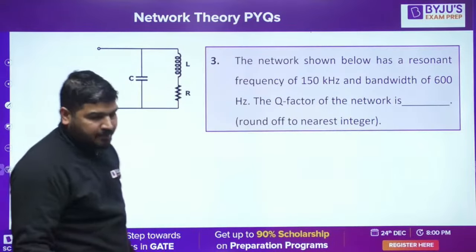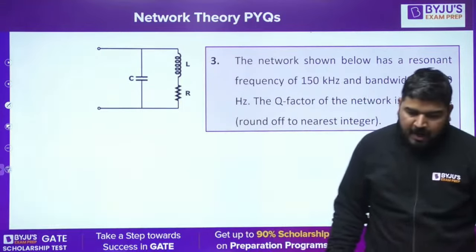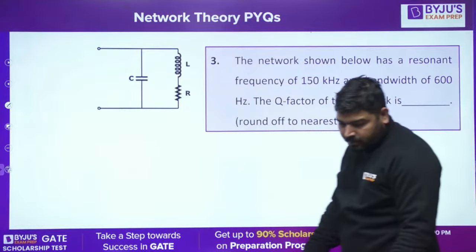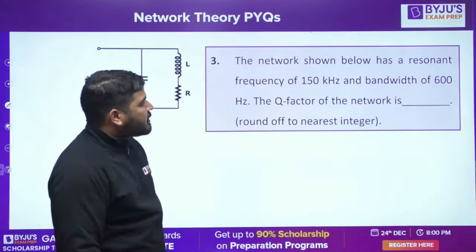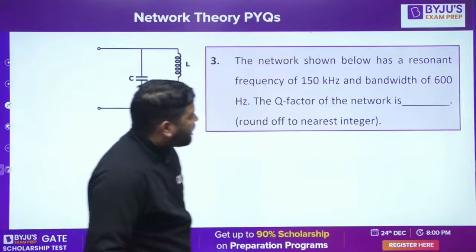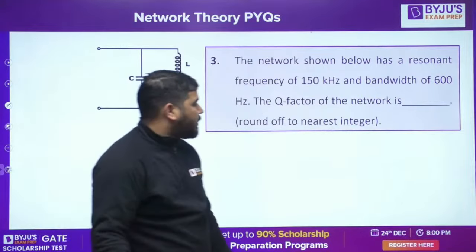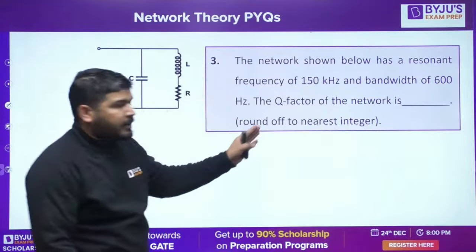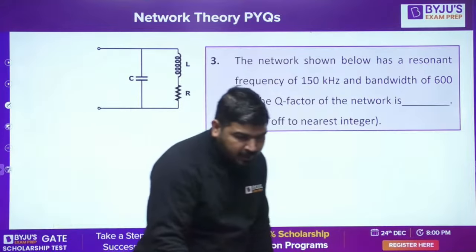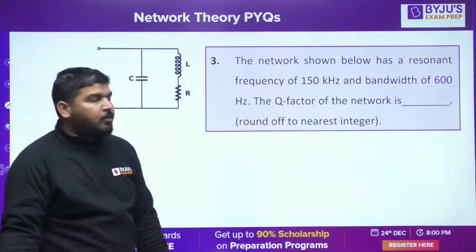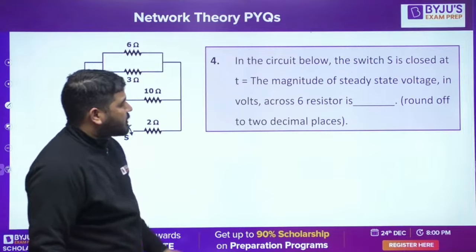I think it's easy peasy. You directly apply the formula and you'll get the Q factor. Q factor is equal to the resonance frequency divided by the bandwidth. So you can easily calculate the Q factor. I don't want to calculate this. I think you can easily solve this question. It's just a formula based question. Let's come to the next question.